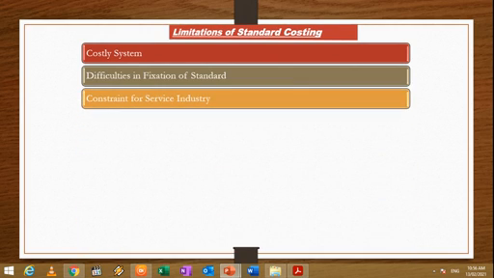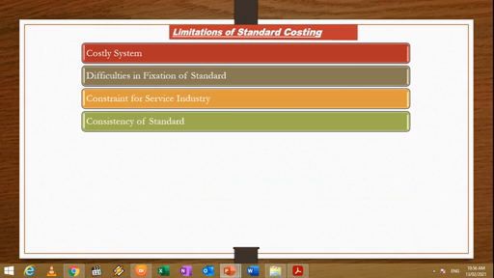Constraint for service industry. Standard costing is applied for planning and controlling manufacturing cost. Thus, it cannot be applied in a service industry. Consistency of standards. Because the standards fluctuate and vary from time to time, it is difficult to always sustain and continue the same standards.